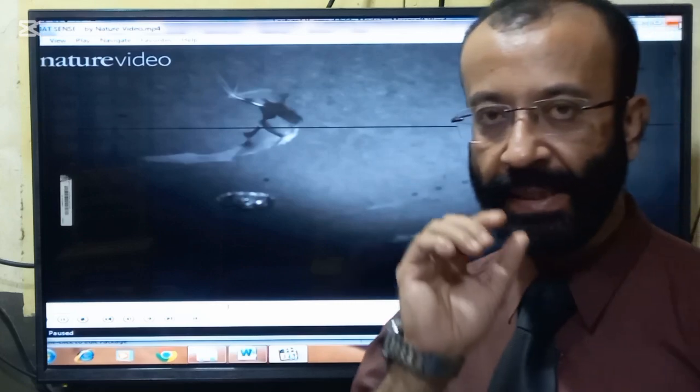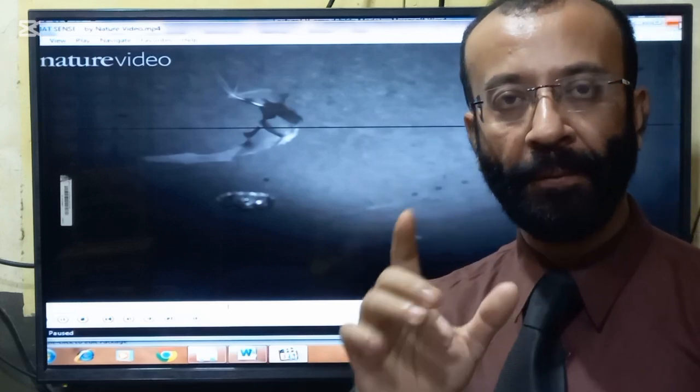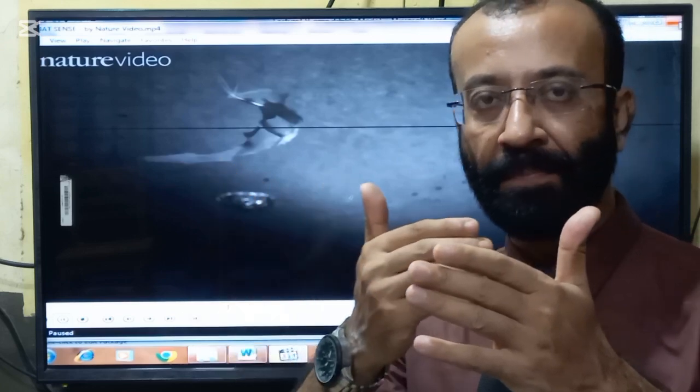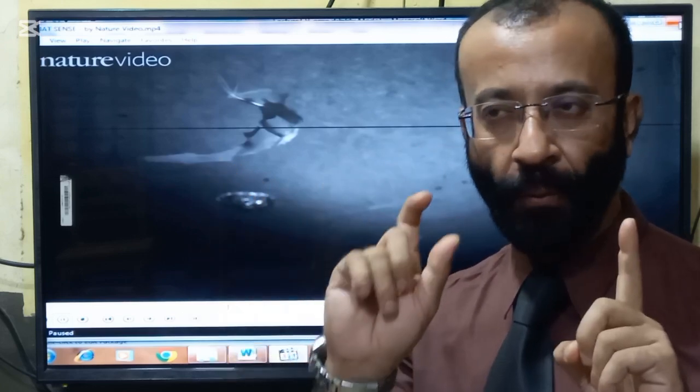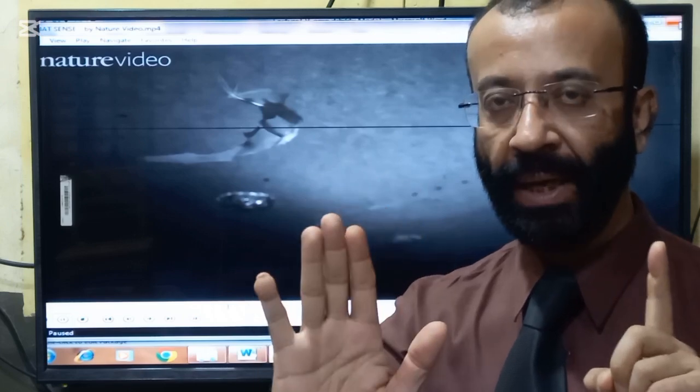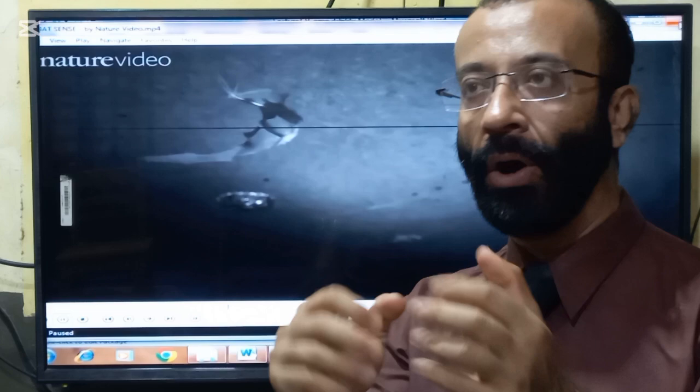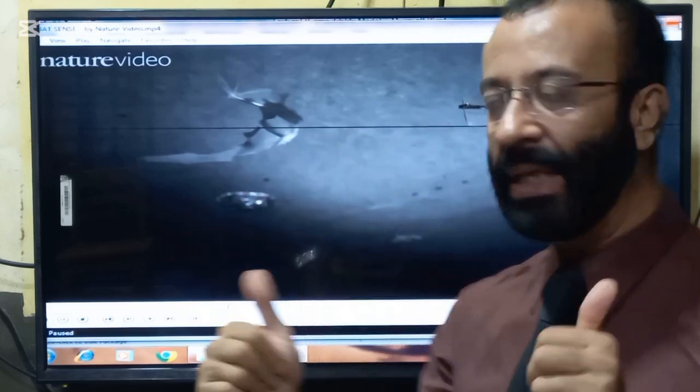So the bats send ultrasound waves, and when it strikes something, it comes back. And in this way, the bats know what is there in their way, and they catch their prey or change their way. So this is the explanation.